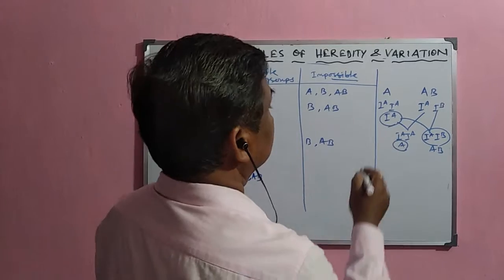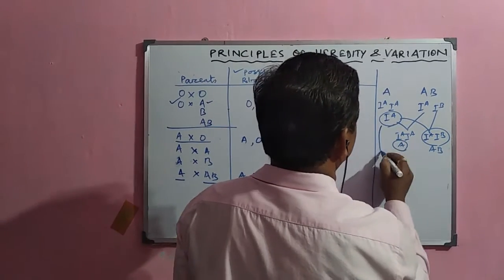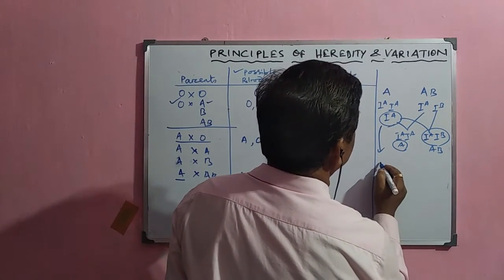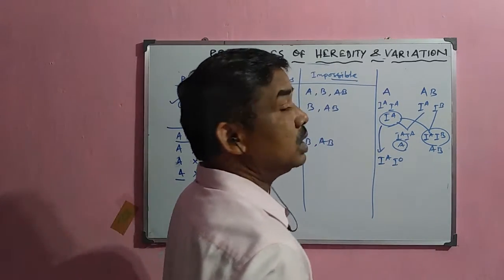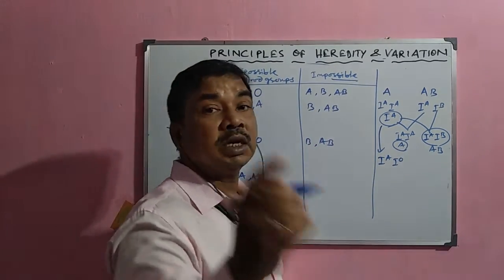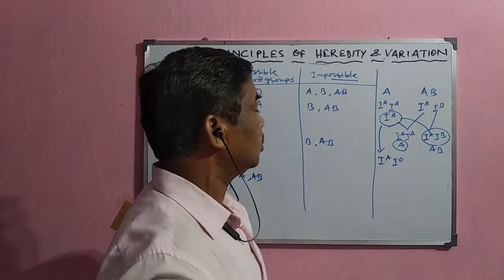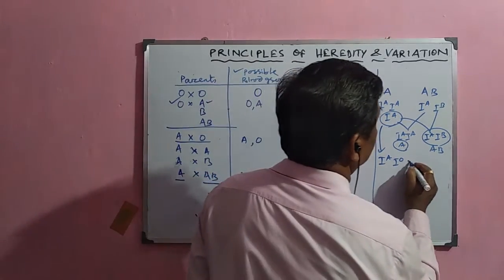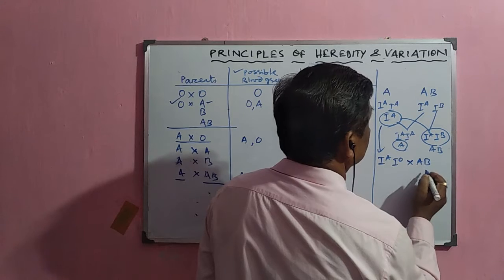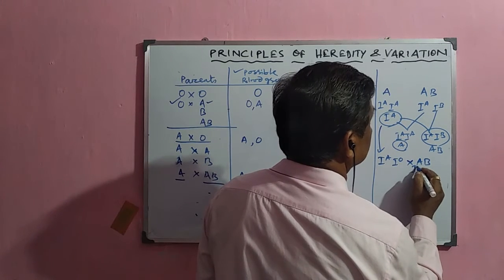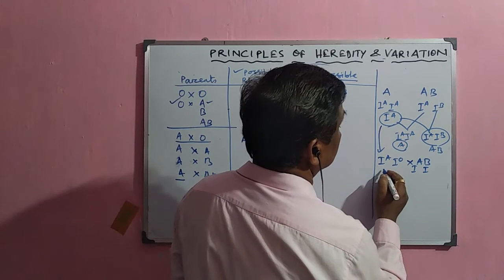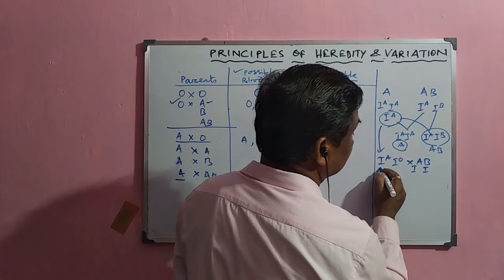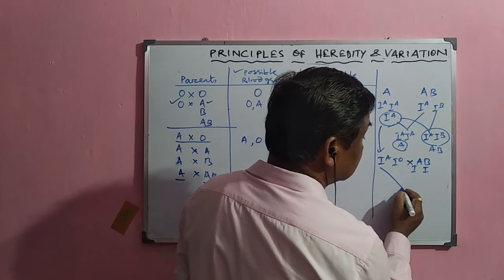Now if this is the second case, if the father is heterozygous, IA and IO, then what will happen? If it is IA and IO type, the heterozygous condition, and the mother is AB type, that means IA or IB type. Now two types of gametes will be formed from the father. First, IA type.